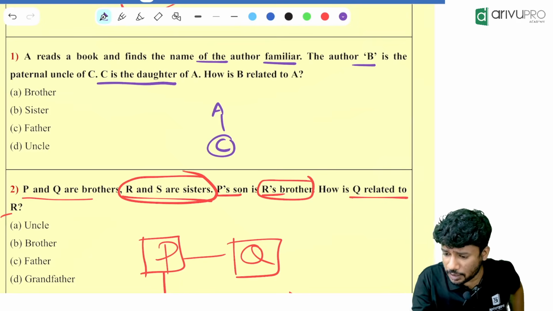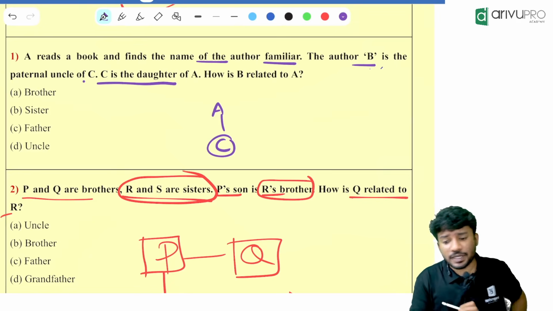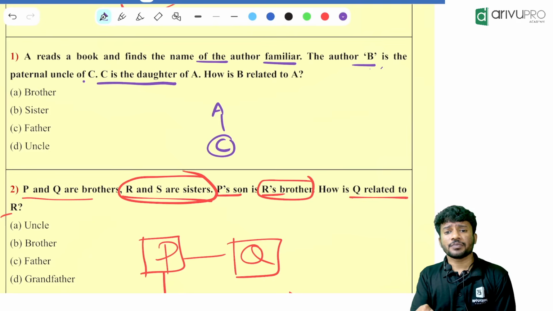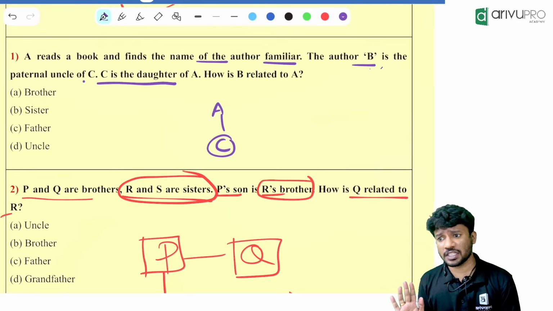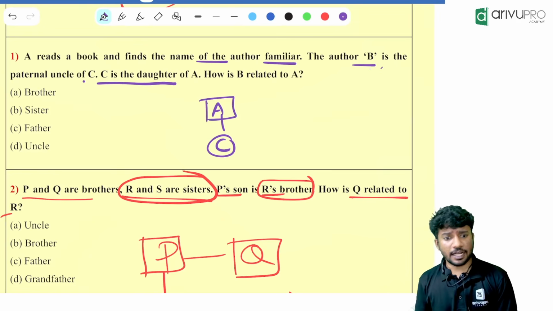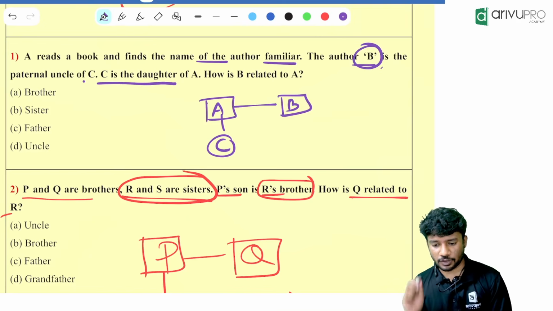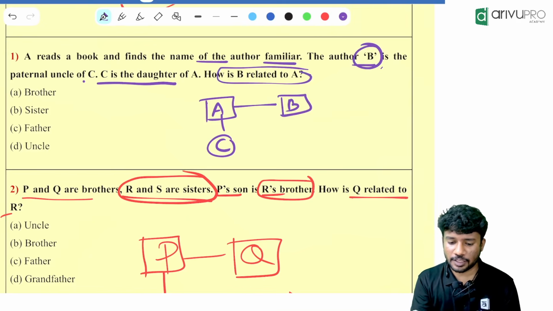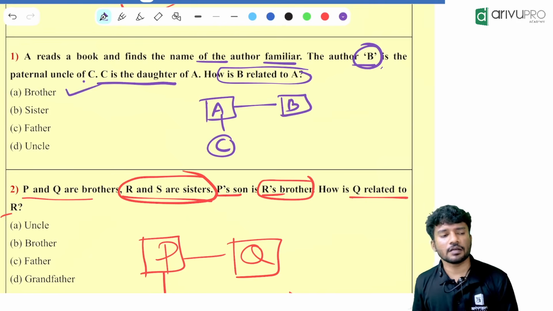Author B is the paternal uncle of C. Is any other relation given here? Only A is there, right? So A is the father, and that father will have a brother. What is the brother's name? B. Everything is given. Now the question is: how is B related to A? B is the brother of A.